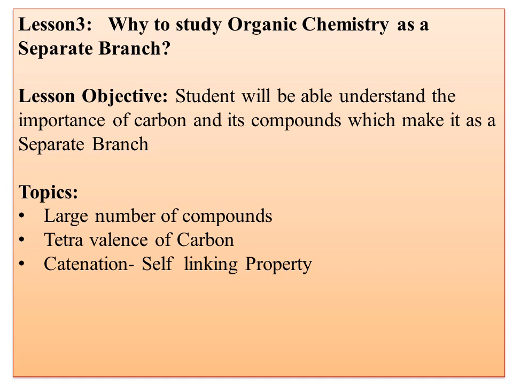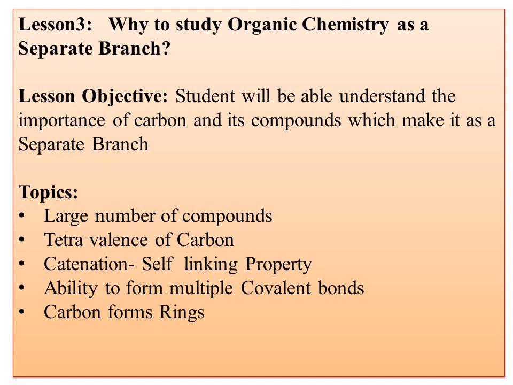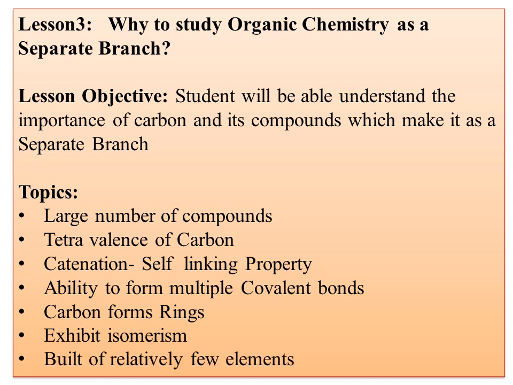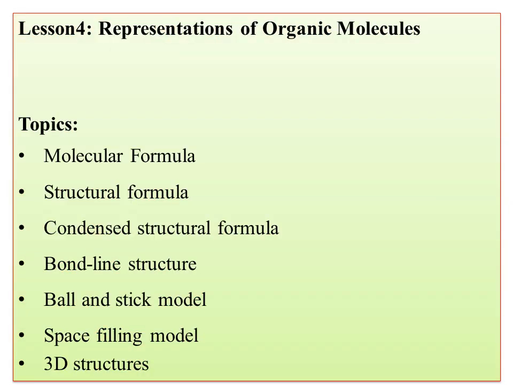Like we are going to have a large number of compounds, tetravalency of carbon, catenation, which is also called the self-linking property. There is a unique property of carbon. Carbon has so many unique properties that make it a separate branch of chemistry. It can also form ring-like structures and open-chain structures. Carbon compounds exhibit isomerism. They are built up from relatively few elements. Because of all these reasons, we are going to study organic chemistry as a special branch of chemistry.